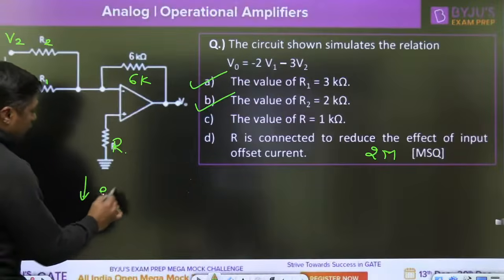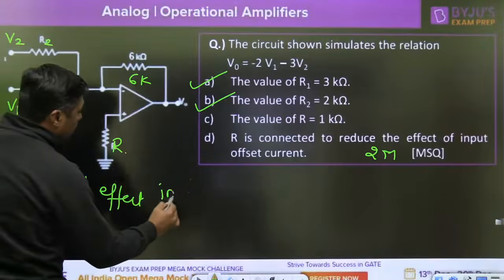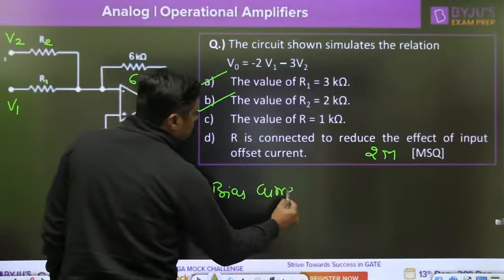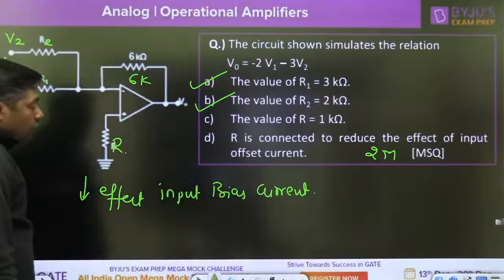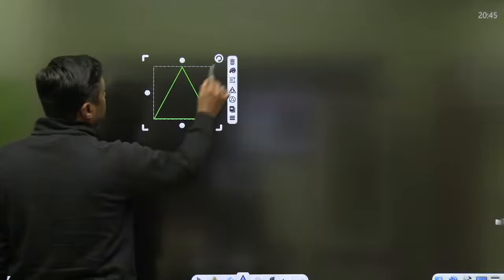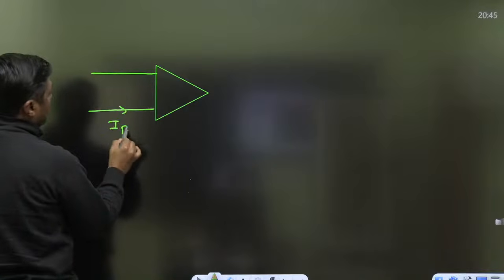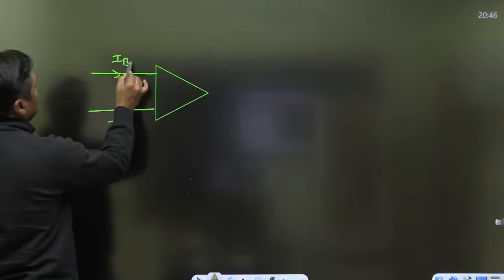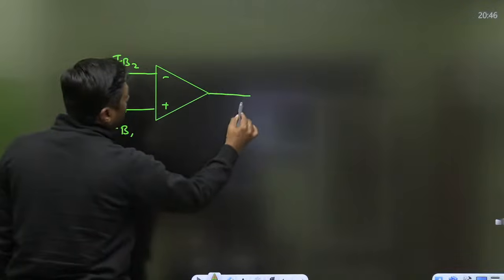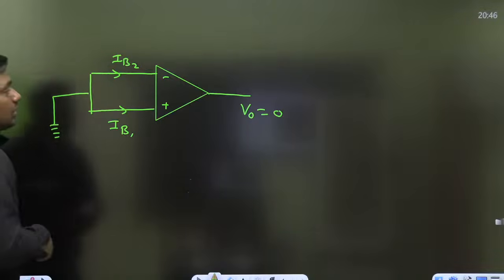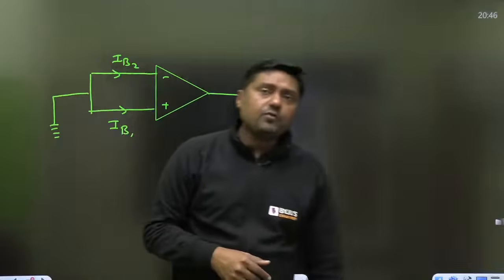To reduce the effect of input bias current, right? And what is the input bias current? Remember, if this is an operational amplifier, to balance it, we are passing two separate currents here. One is called IB1, one is called IB2. This is called bias current. So that for an open loop operational amplifier, the output will become 0 when the two terminals are connected to ground. That is called a balanced operational amplifier.